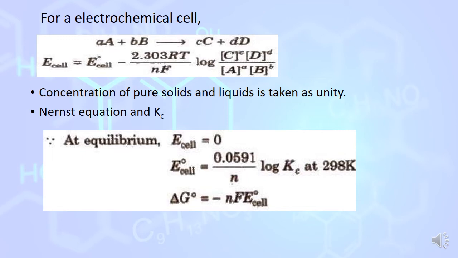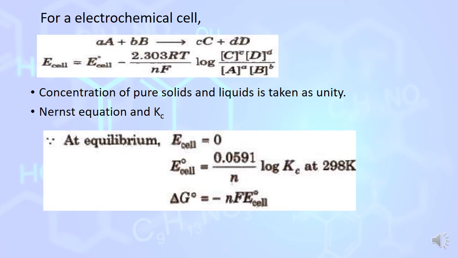If I substitute the values of R, T and F, because they are constants, the Nernst equation becomes E cell is equal to E degree cell minus 0.059 divided by n log concentration of product divided by concentration of reactant. During this reaction, if there is any pure solid or liquid, we can take its concentration as unity.